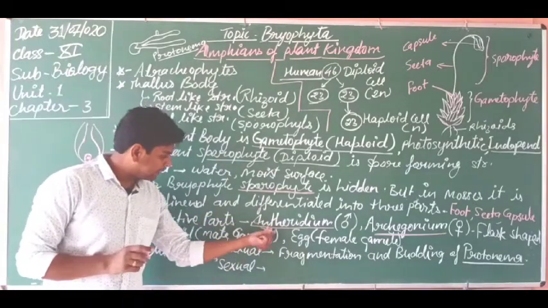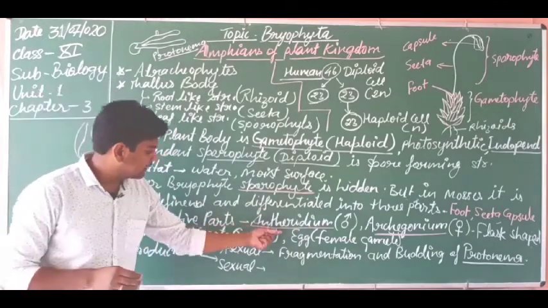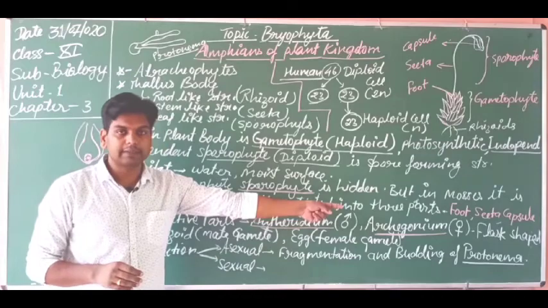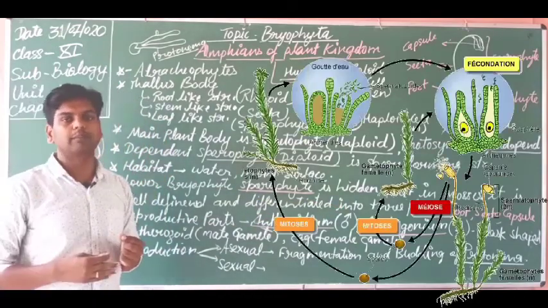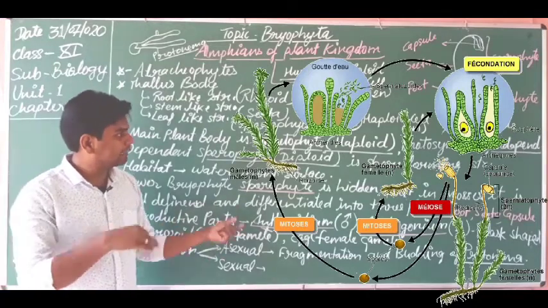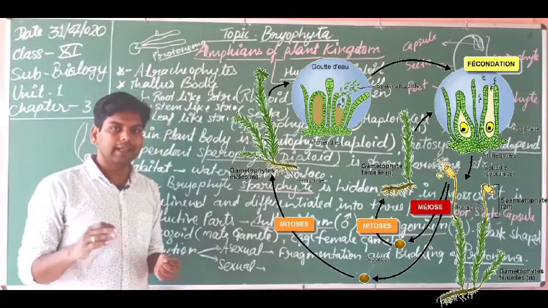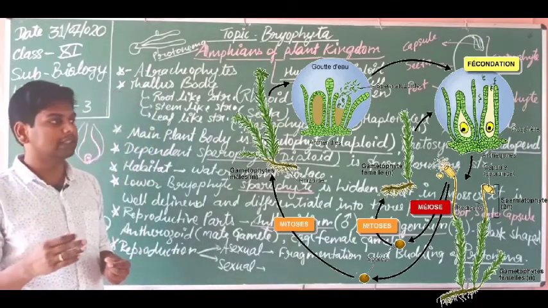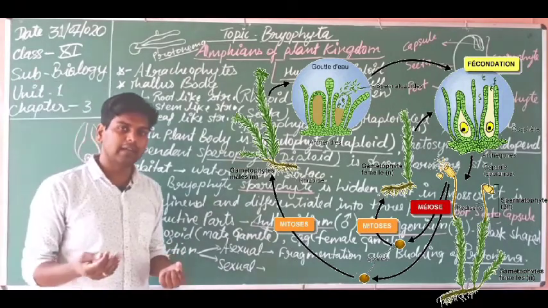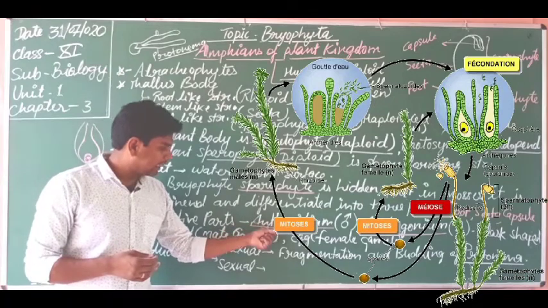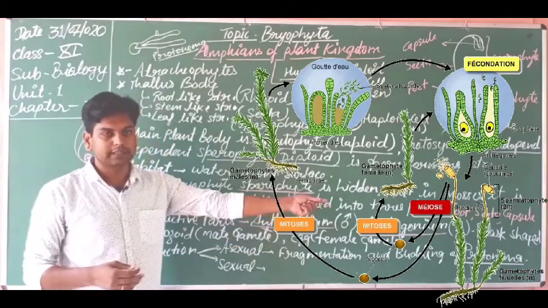You know this is known as the male gametophyte. This is known as the female gametophyte, or this is male gametangium, or this is female gametangium. Dear students, the gametophyte is the name of the plant part, but inside the gametophyte, what is the structure where male and female gametes are formed? Angium is the term. Angium means the sac-like structure or empty place where gametes are formed. So here, dear students, the male gametangium is antheridium and the female gametangium is archegonium.